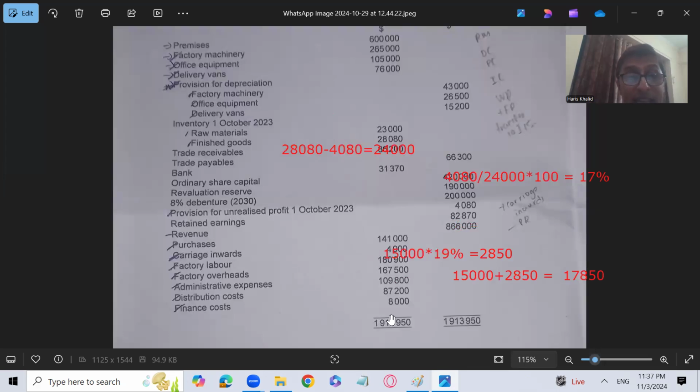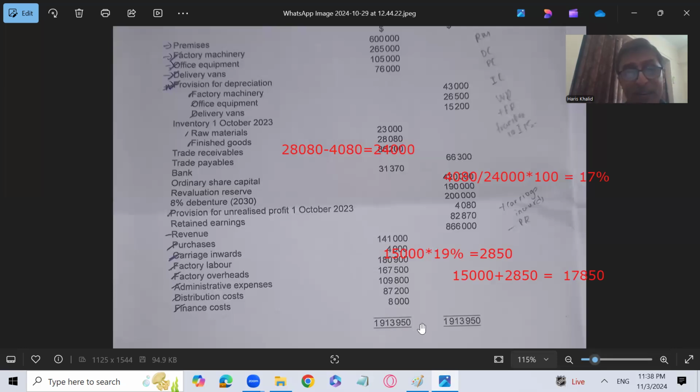No doubt that the whole finance cost of 16,000 has not yet been paid, only 8,000 has been paid. So the remaining 8,000 is also going to be shown as a current liability, but in the statement of profit and loss, you are supposed to record the expense for the whole year because the loan has been utilized by the company for the whole year. So 2 lakh into 8%, 16,000 is going to be the finance cost, whether it is paid or not.